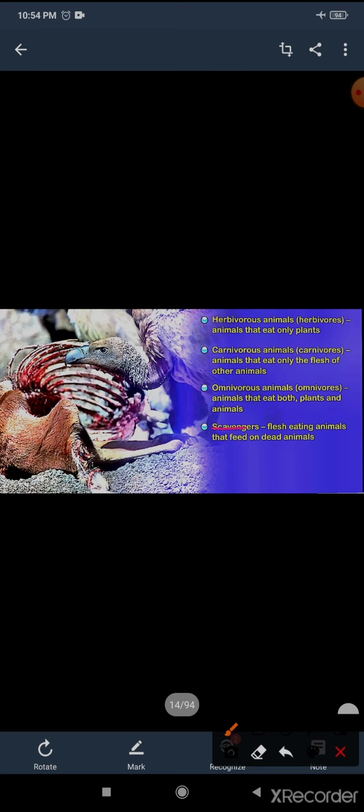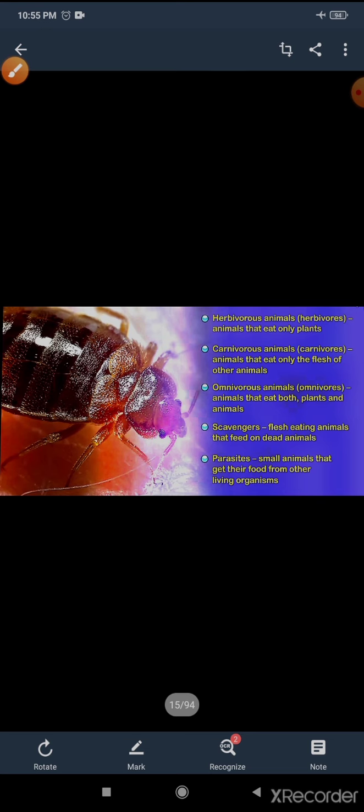What is scavengers? Flesh-eating animals that feed on dead animals, that eat the remains of dead animals, are known as scavengers. And the last but not the least is parasites. Small animals that get their food from other living organisms are known as parasites.